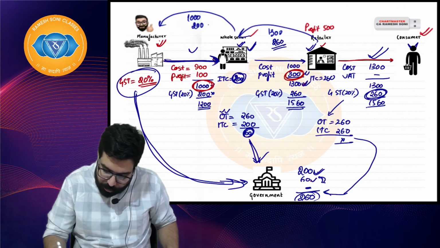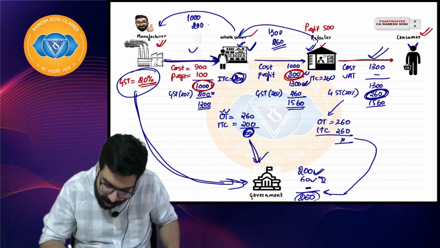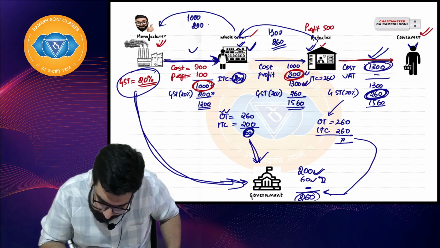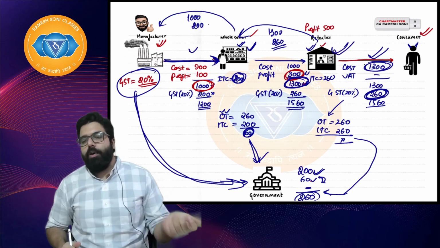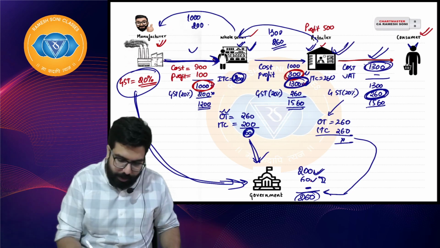So government got only 260 because consumer paid only 260 because of 1300. There was no further value addition done by the retailer. I hope everyone is clear. Let's go ahead, everyone. Next.